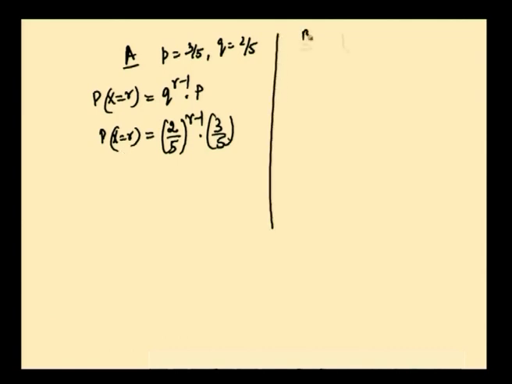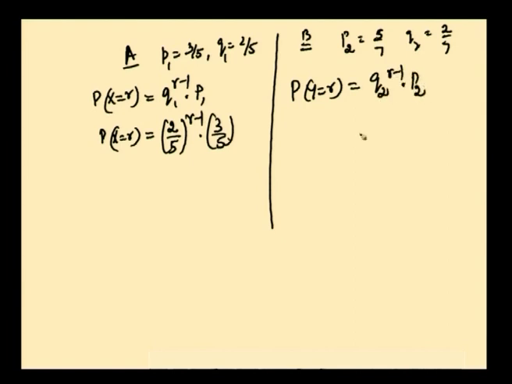Similarly, for B, if you want you can have it as p2 and q2, and p2 here is 5 by 7. Now q2 is equal to 2 by 7, is it not, 1 minus 5 by 7. P of y equal to r is equal to q2 power r minus 1 into p2, which is 2 by 7 whole power r minus 1 into 5 by 7.